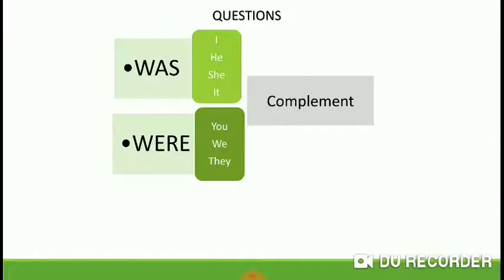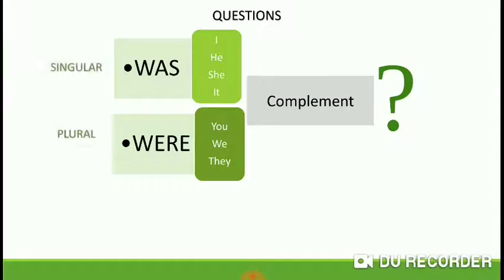The complement and the question mark. In this case, the correct question formation is was I, was he, was she, was it, were you, were we, were they, etc.